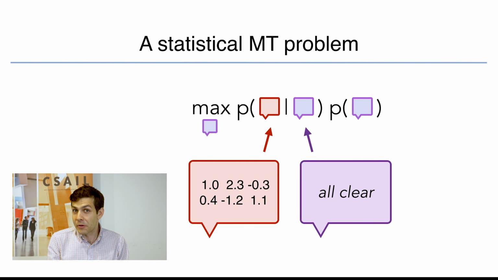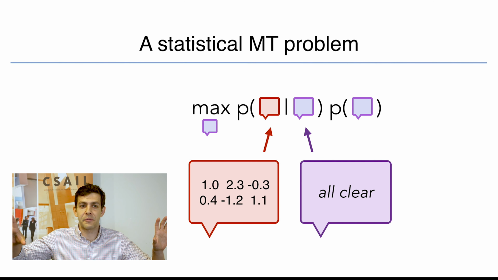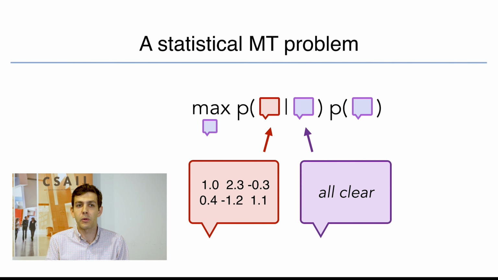Now, in a normal machine translation setting, we would start with a data set of, for example, English and Spanish sentences, what's called a parallel corpus, where we get pairs of sentences in both languages that mean the same thing. And in this case, we could just read these two quantities that we need off of the corpus to build the translation model that we were looking at on the previous slide.